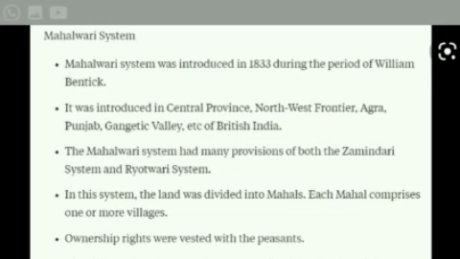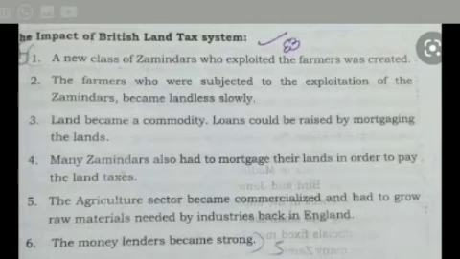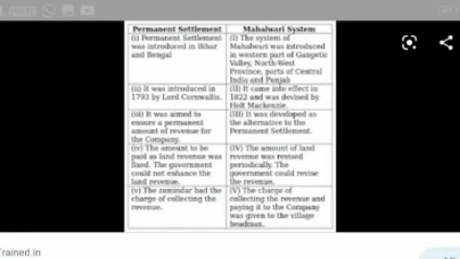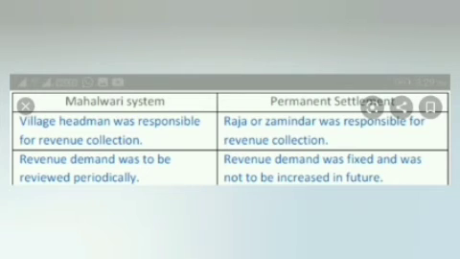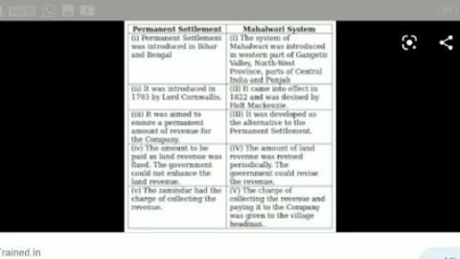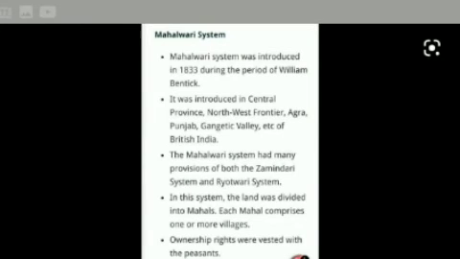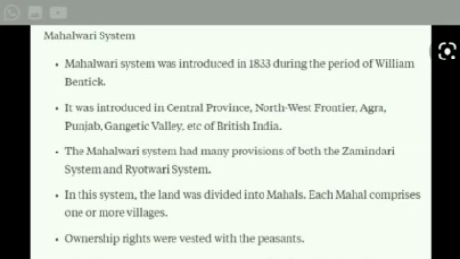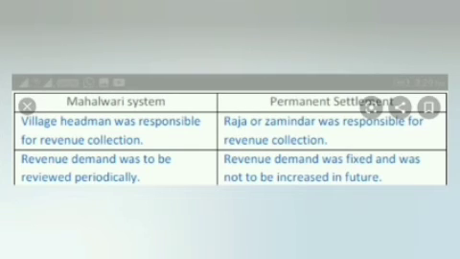It was a village-wise assessment. One person could hold a number of villages. The village community was the owner of the village common land. The village land belonged to the village community. Next, effects of the Mahalwari system. The lambardar enjoyed privileges which were misused for self-interest. The system brought no benefit to the cultivators. It was a modified version of the Zamindari system and benefited the upper class in villages.